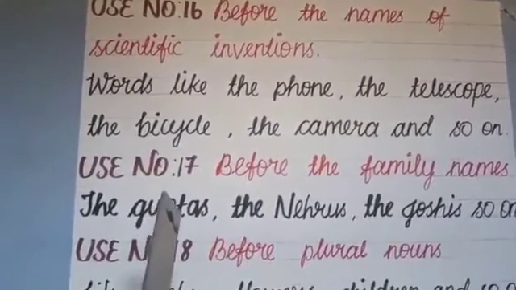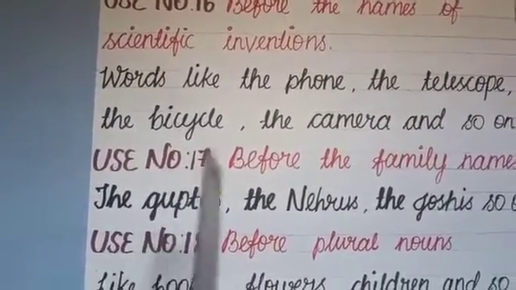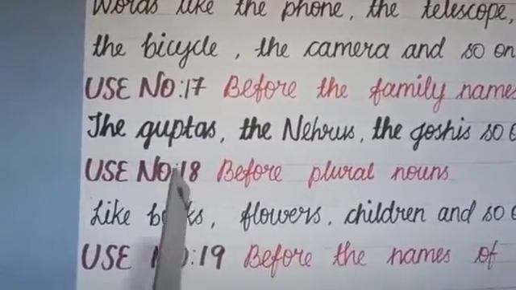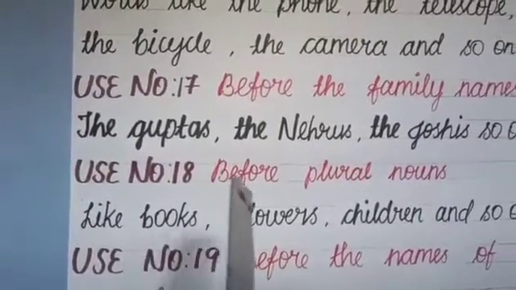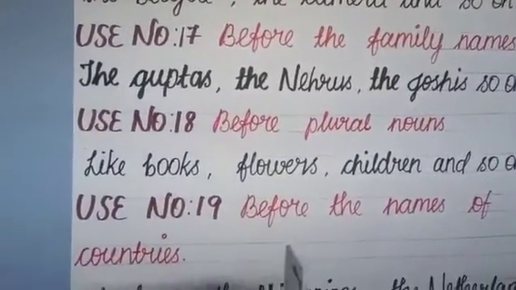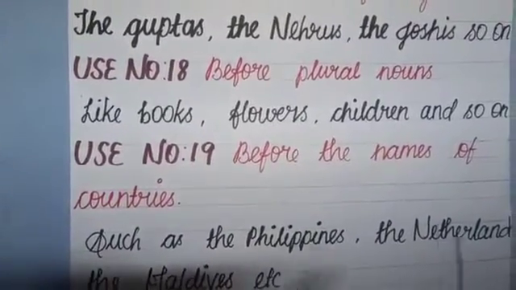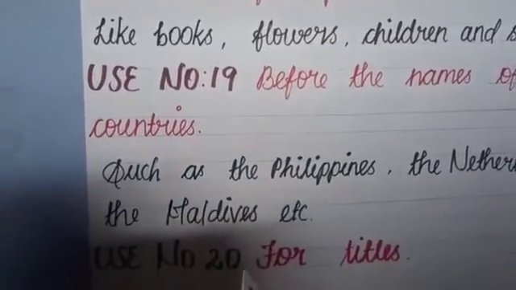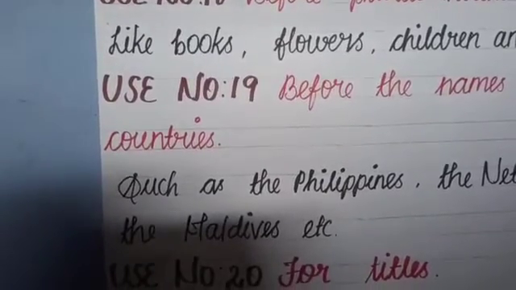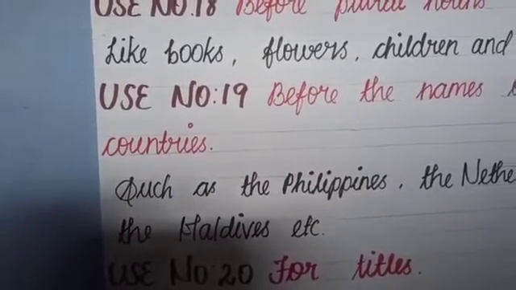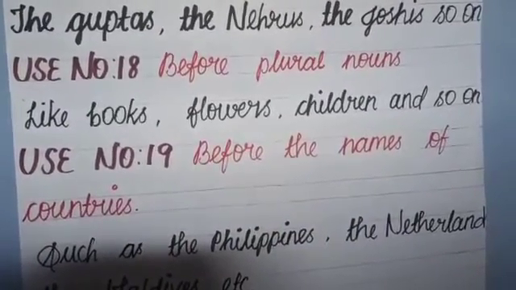Use number 17. Before the family names, we'll have to use "the". Examples, the Guptas, the Nehrus, and so on. Use number 18. Before the plural nouns, we'll have to use "the". Examples, the books, the flowers, the children, and so on. Use number 19. Before the names of countries such as the Philippines, the Maldives, the Netherlands, and so on. And the final use number 20. Before the titles, we'll have to use "the". Words like the police, the president, the prime minister, and so on. So that's it, children. Hope you all understood the uses of "the".